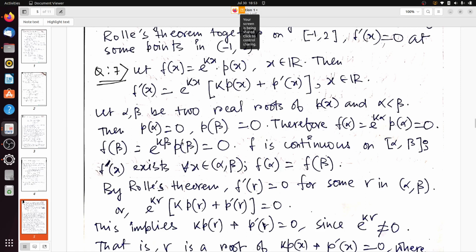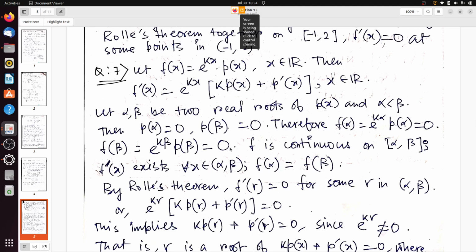Therefore what we get? Since alpha and beta are two real roots of p(x) and alpha is less than beta, we will get p(alpha) equals 0 and p(beta) equals 0. So therefore f(alpha) equals e to the power k alpha into p(alpha), which will be 0, and f(beta) equals e to the power k beta into p(beta), which will also be equal to 0.